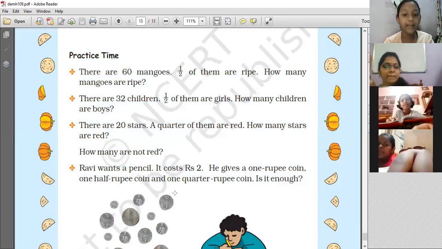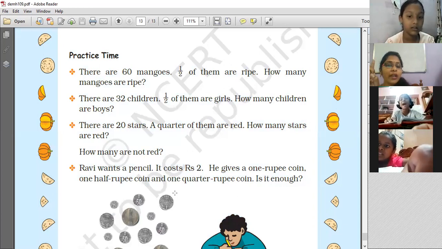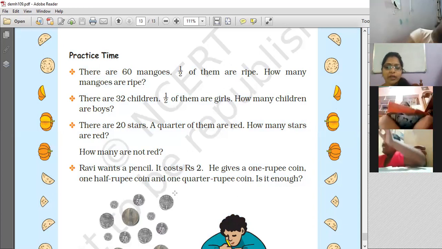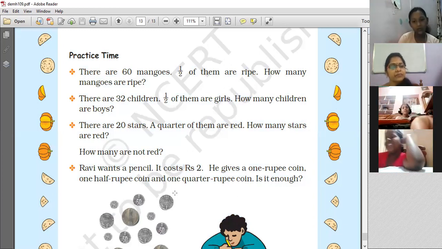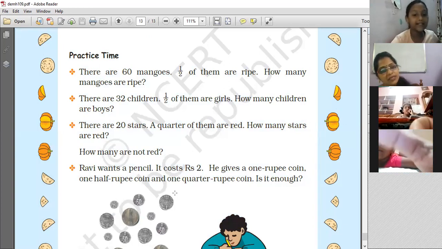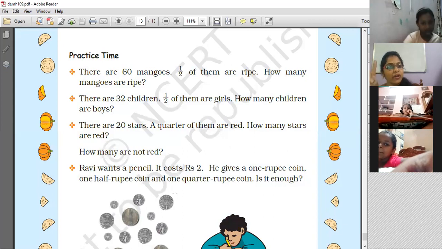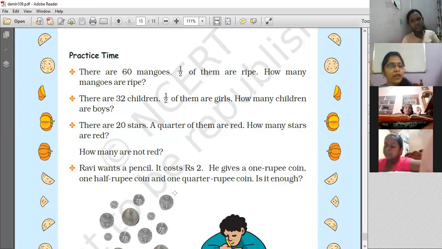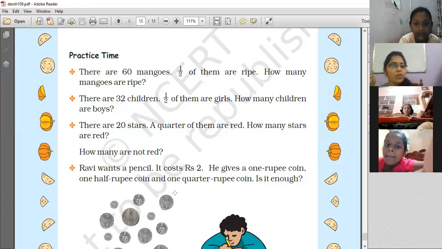50 paise. Yes, okay. And 1 quarter rupee coin. Quarter rupee coin means how much? 25 paise, ma'am. Is it enough? 1 rupee coin, 1 half rupee coin, 1 quarter rupee coin. Does it make 2 rupees? No, ma'am. So how much more he should give? 1 more quarter. Very good. So we need 25 paise.